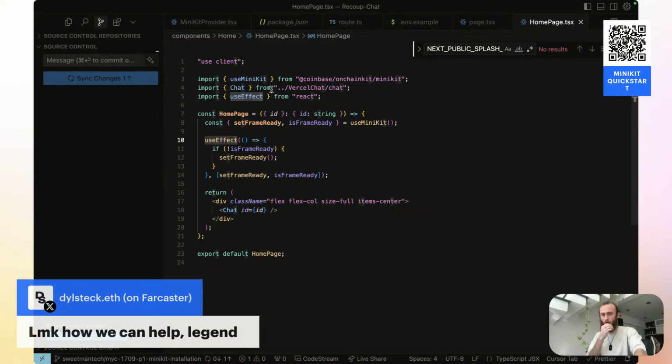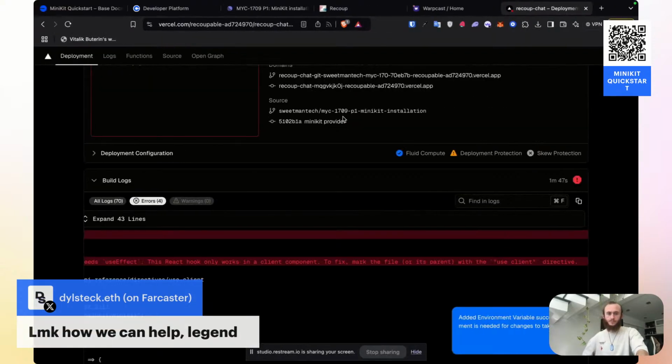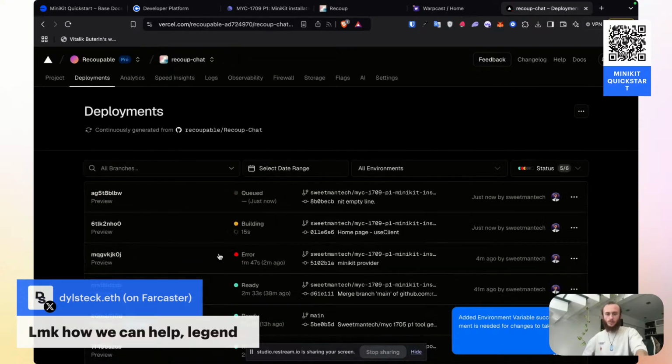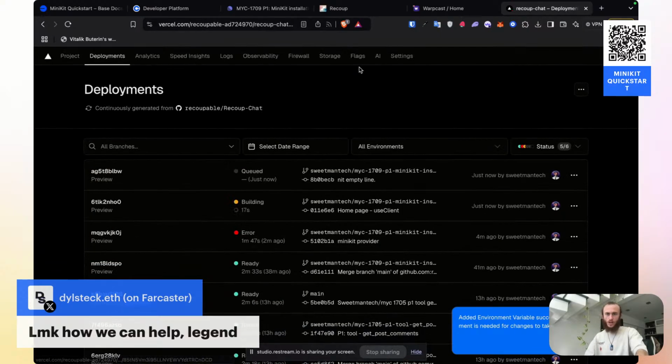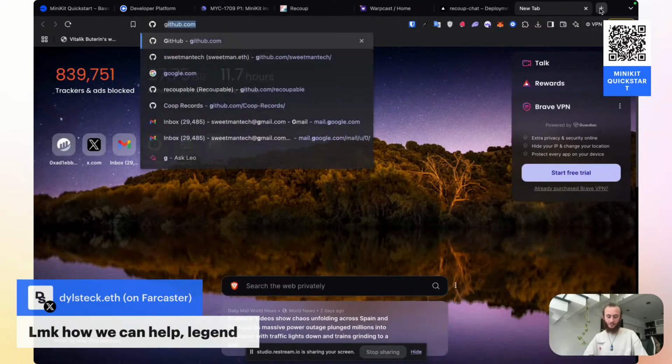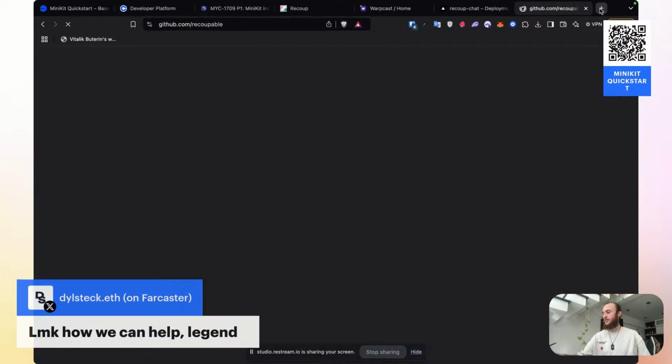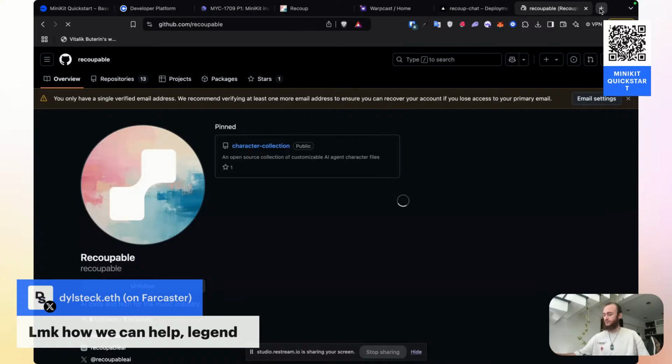How are we doing on time? We're at 49 minutes. We're still trying to deploy this. We're building. And so while I'm waiting for this build, I'm going to keep moving forward with my normal process of getting this shipped. I'll go to GitHub and let's open up a pull request while we're waiting for this deployment to go off.